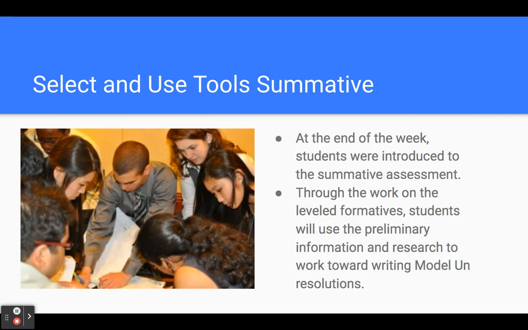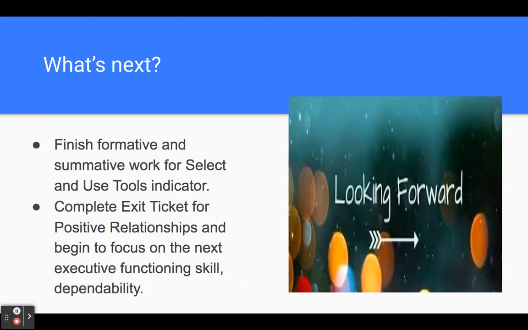And at the end of the week, students were introduced to the summative assessment. Through the work on the leveled formative, students will use the preliminary information and research to work toward writing Model UN resolutions, particularly around those three issues from the climate conference.